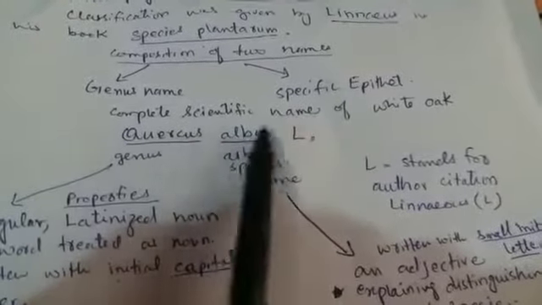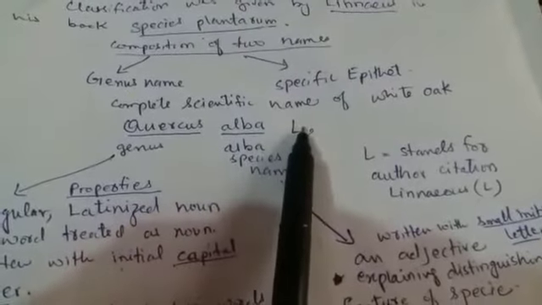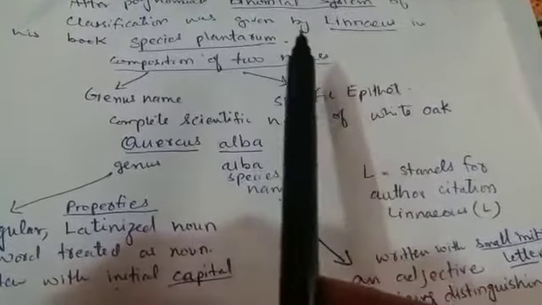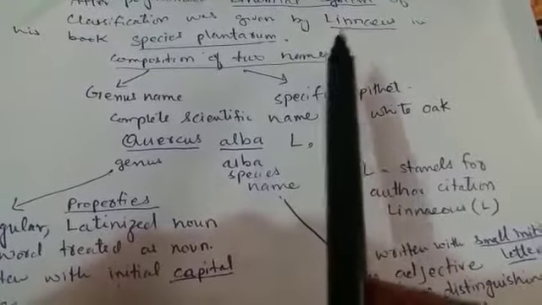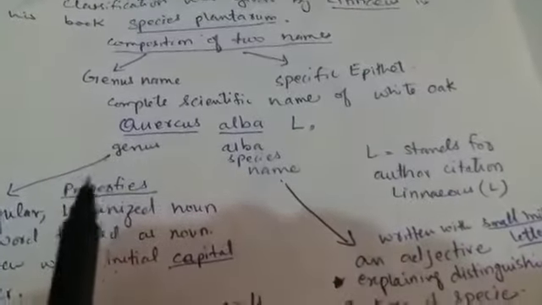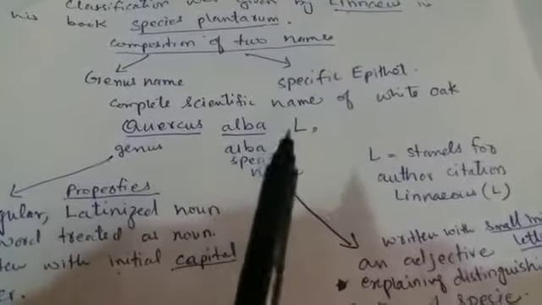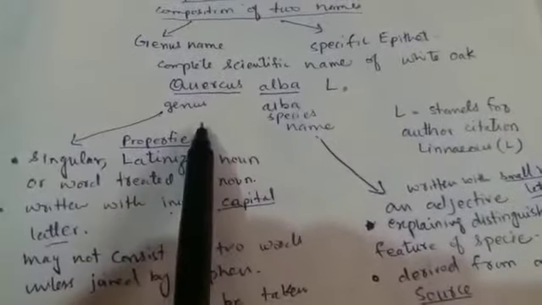The complete scientific name of white oak is Quercus alba L. So it is a combination of two names. That's why it is called the binomial nomenclature system of naming the plants, naming by Linnaeus. So the complete scientific name is Quercus alba. L stands for Linnaeus. Quercus is the word for the genus.